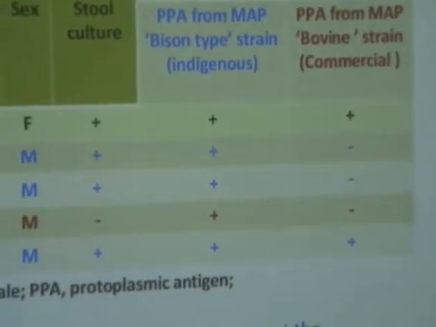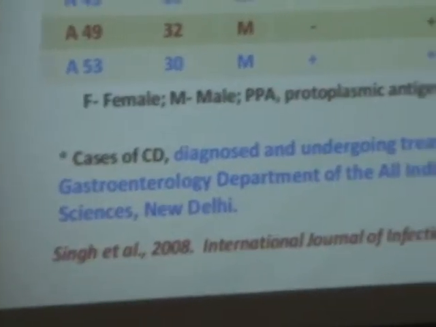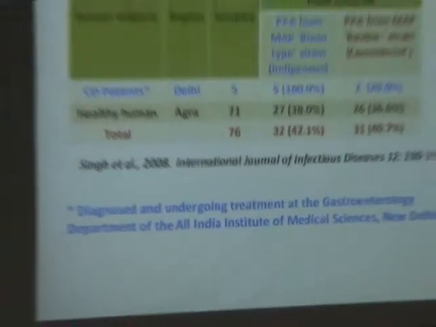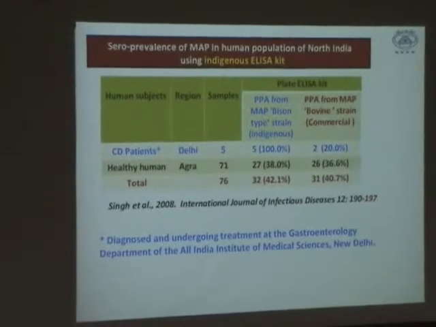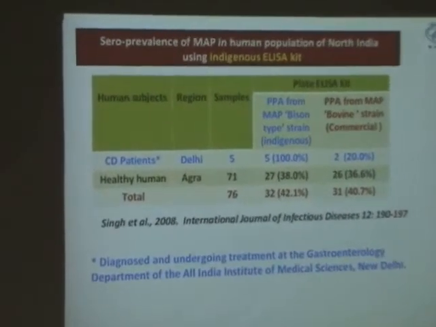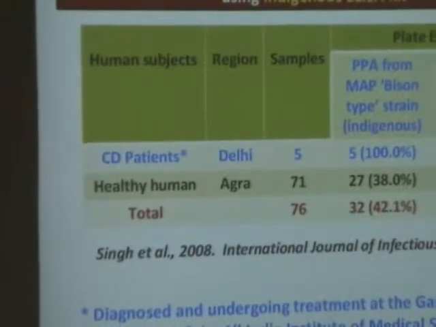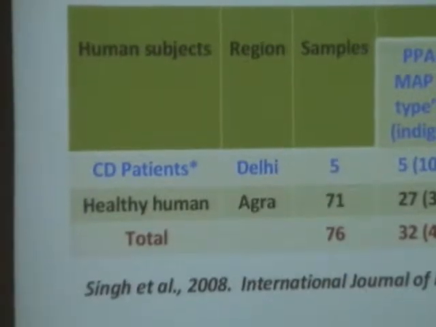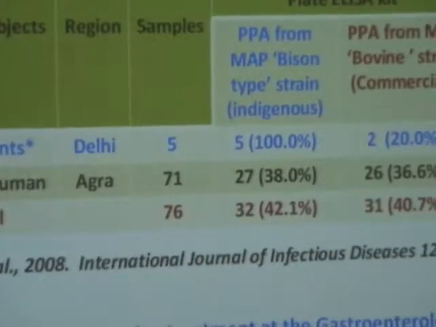And using our ELISA kit, we could detect all of these samples serologically. However, using the commercial PPA, some of the samples we couldn't diagnose. Then we extended this. We took other samples from Agra, and we could see the prevalence in this as 38%. And the history of these persons was not known, because we collected these serum samples from a serum bank.